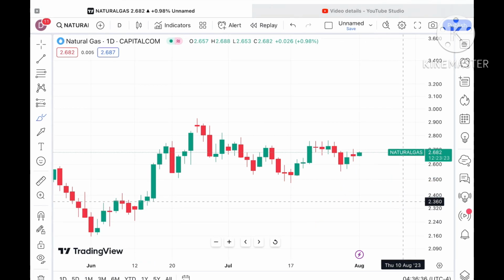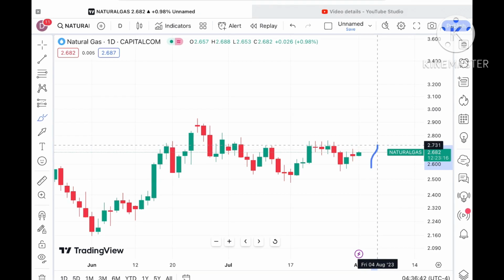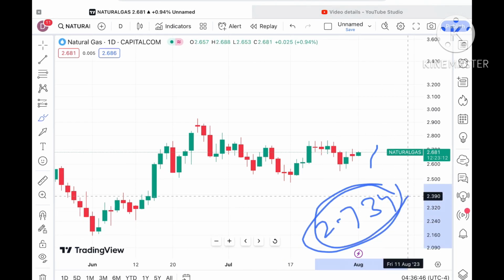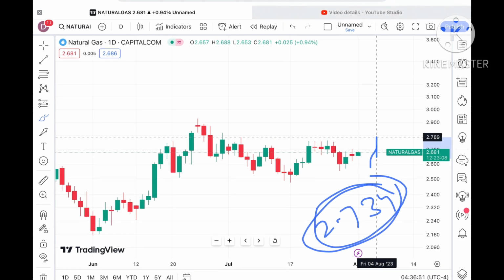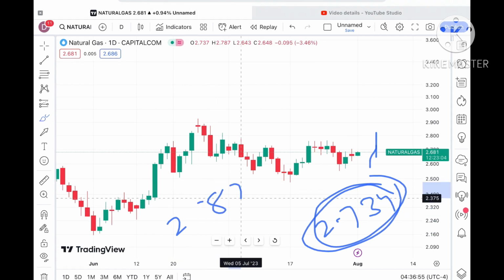If the price moves above that level, it can go towards $2.8, and chances of crossing around 2.734 are there, because this level is already a weak resistance. Then a probability of going towards 2.824 is there.